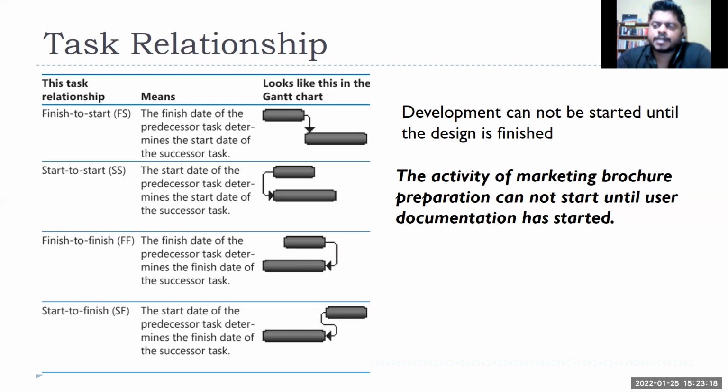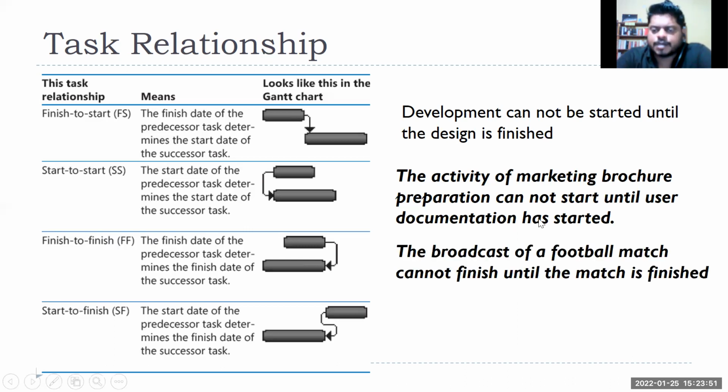My user documentation and marketing brochure, because sometimes the content and graphics remain the same across user documentation and the marketing brochure. Let's say there is a how-to-use guide for a mobile phone or a new air conditioner, with a YouTube video or certain graphics. We generally try to use them in both the marketing brochure and our user documentation, so both will generally start at the same time. Finish to finish: the broadcast of a football match cannot finish until the match is finished. Obviously, if you look at Hotstar and all those things, there can be a time delay of 5 minutes or 2 minutes.